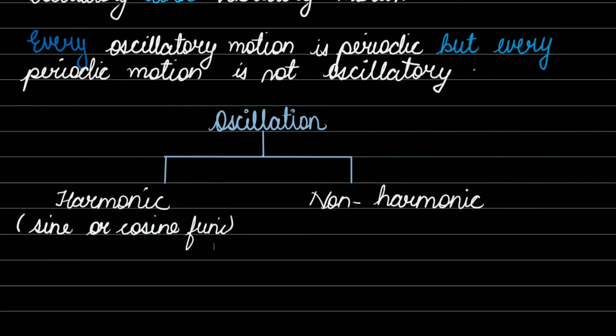For example, if y is any displacement, y equals a sin omega t, or you can write it as y equals a cos omega t, where a is the amplitude.